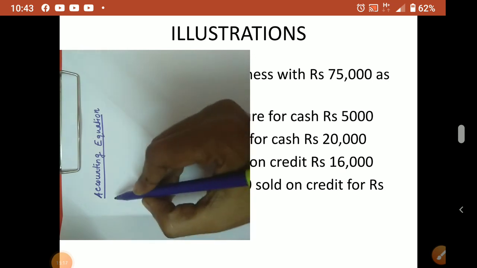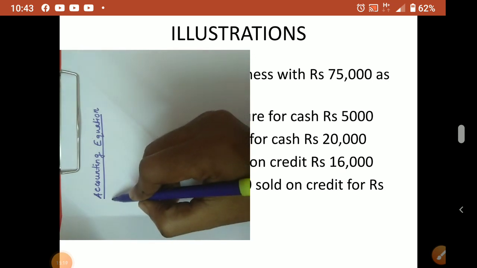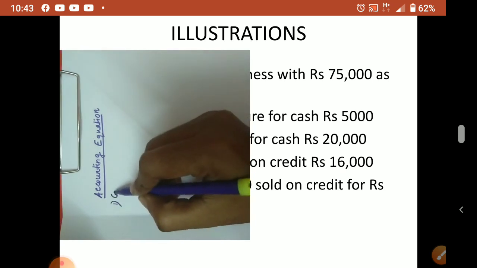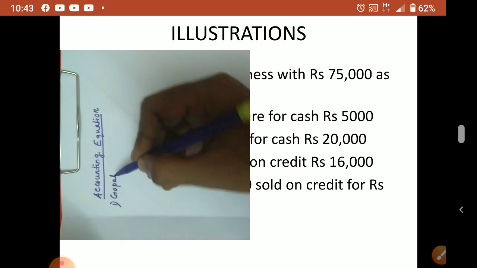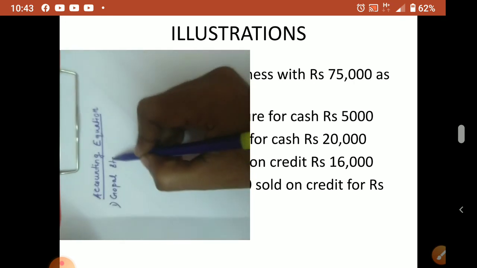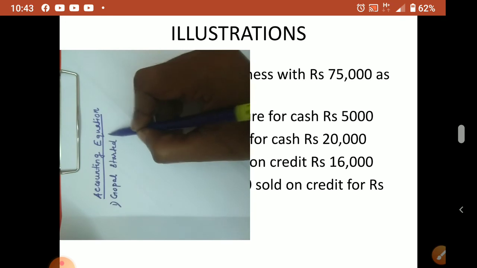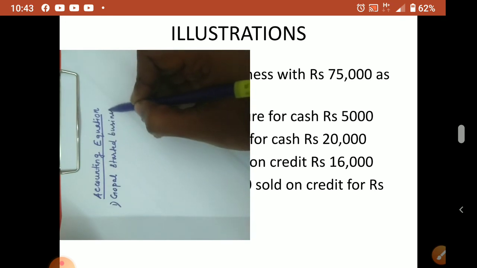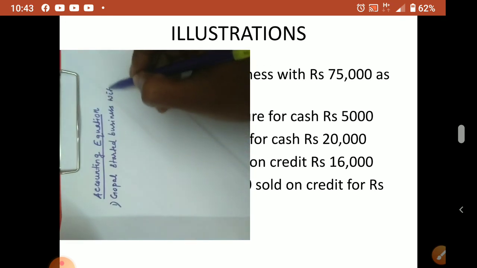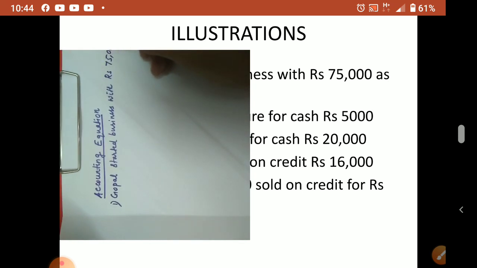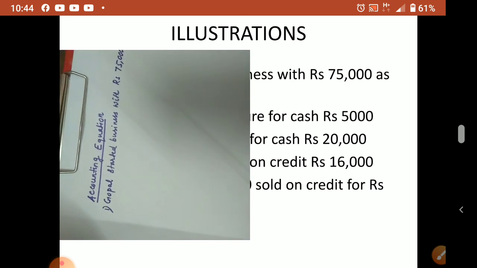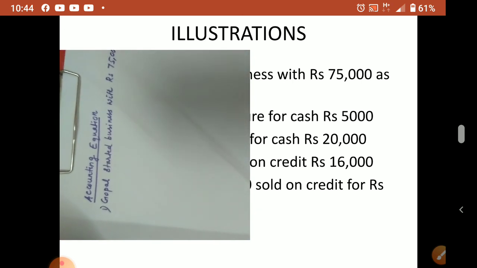So here just listen. Gopal started business with rupees 75,000. This is the amount he invested in his business, 75,000.